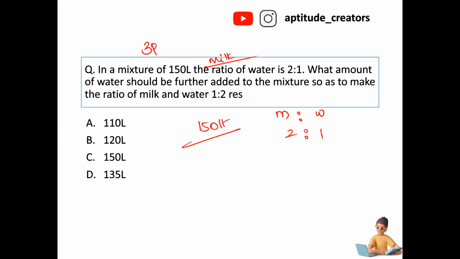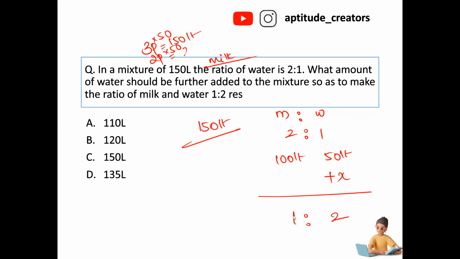Total 3 parts. If 3 parts is equal to 150 liters, 2 parts is equal to how much? 3 into 50 is 150, 2 into 50 is 100. 100 liters of milk is there. And what about water? 50 liters of water is there. Now, water should be added so that the resultant mixture is in 1 is to 2 ratio. How many liters of water do I have to add to get a 1 is to 2 ratio? Now, this is 100 liters only.